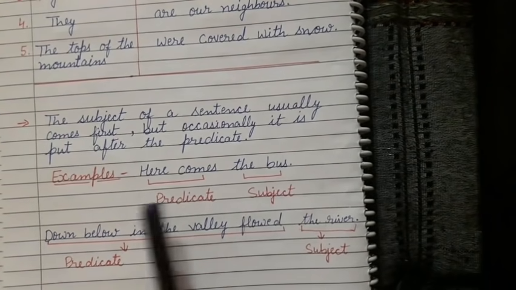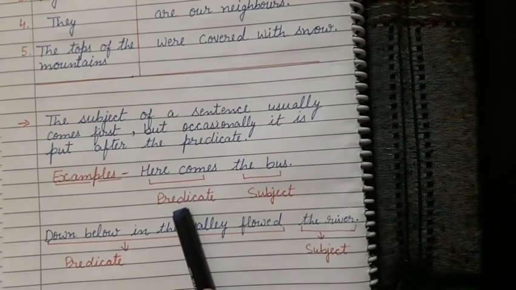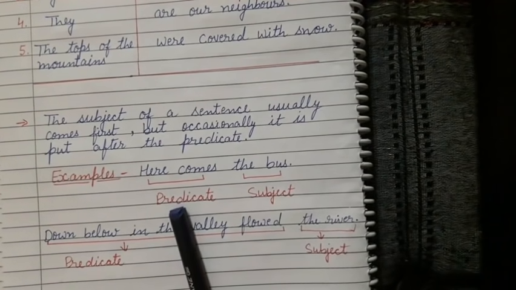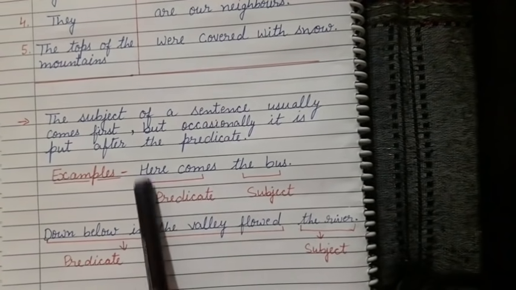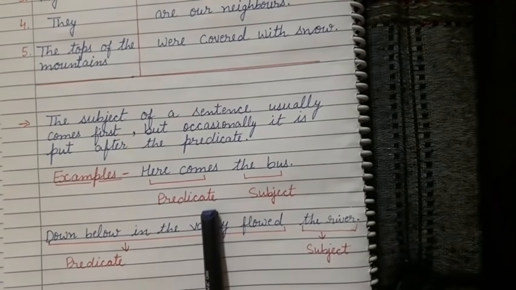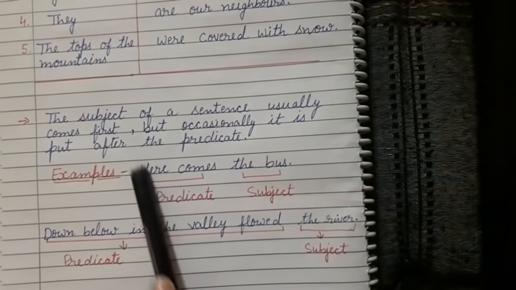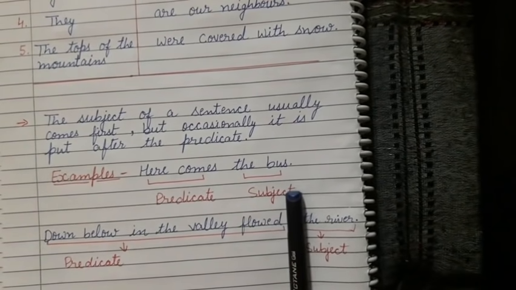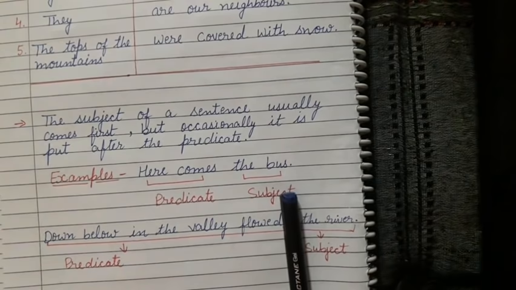Here comes, the predicate; the bus, the subject. So you can see the predicate part has come first and the subject part has come at last, after the predicate.